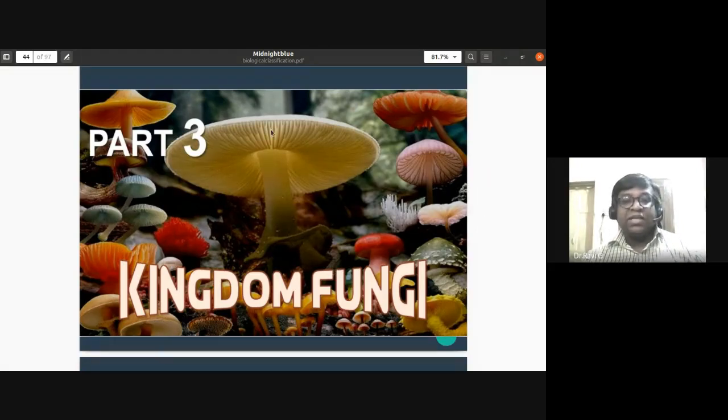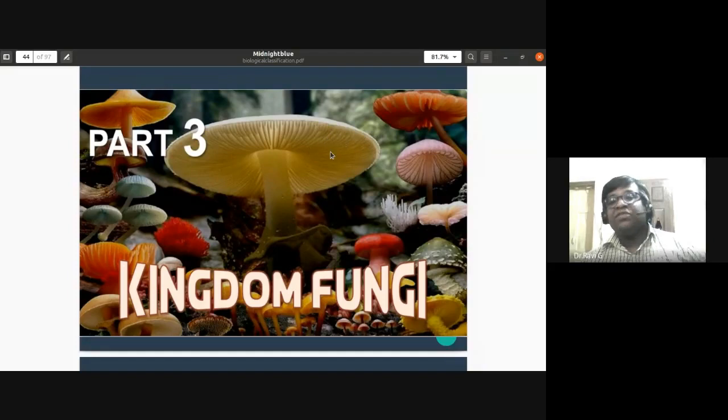So you can see the fruiting bodies of fungi. What we consume, the mushroom, is nothing but the fruiting body of fungi. The body of fungi is microscopic filamentous structures called hyphae. A collection of hyphae, we call it mycelium. Only the fruiting body is large and visible. This is the fruiting body with a stalk, which we call the stipe, and an umbrella-like structure.